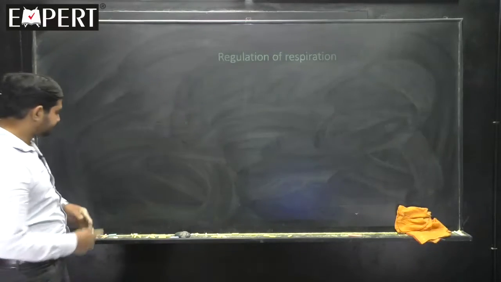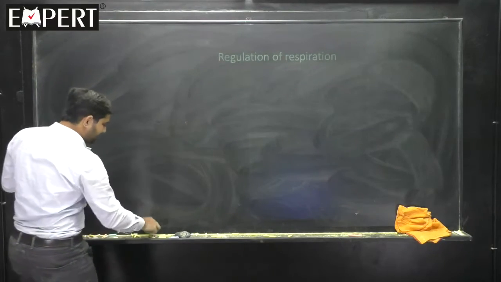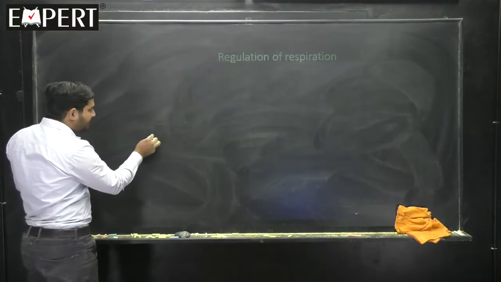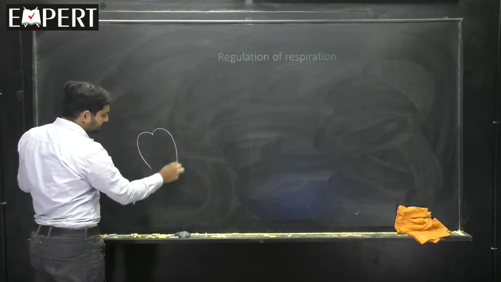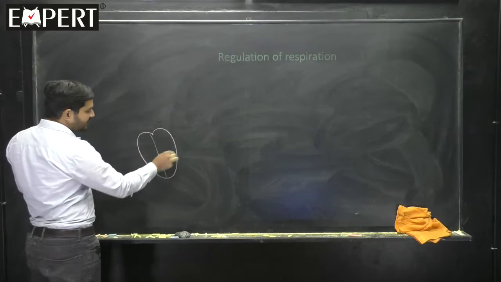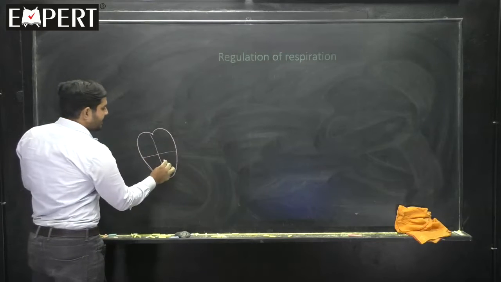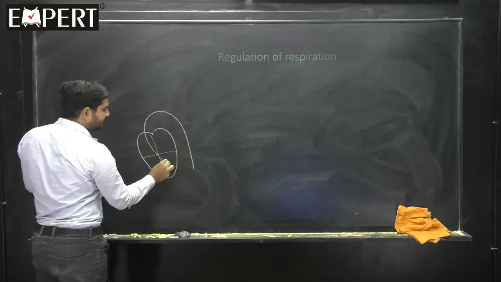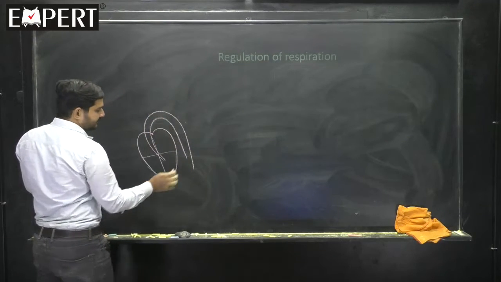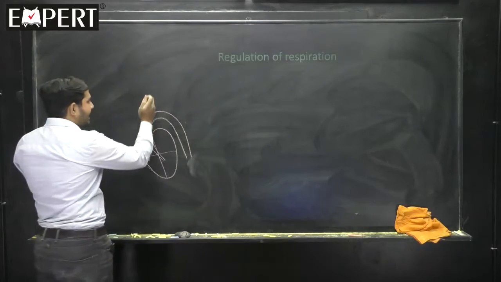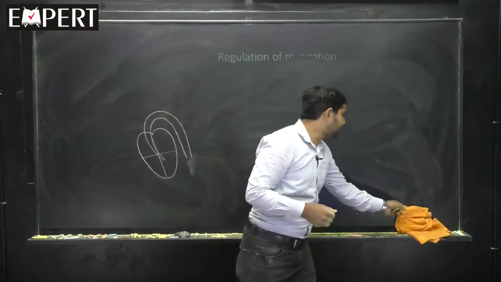See here, as we told, here is the heart, chambers, aorta, and here are the arteries.